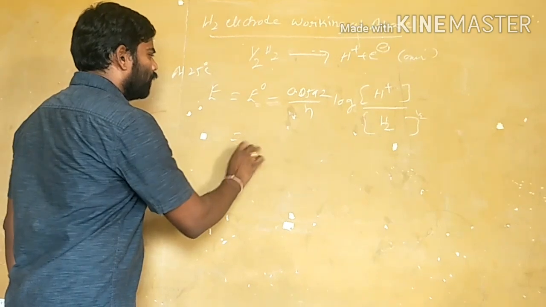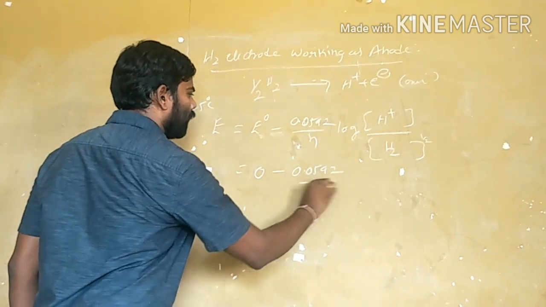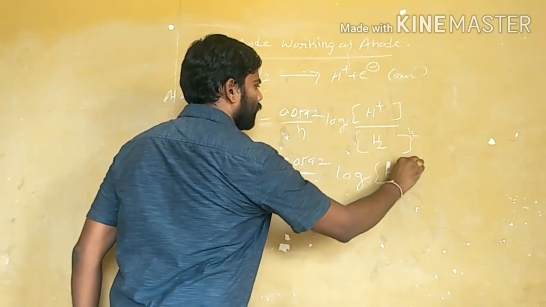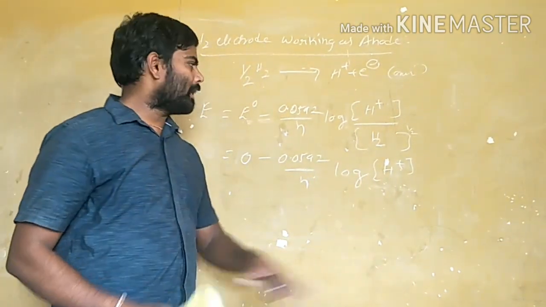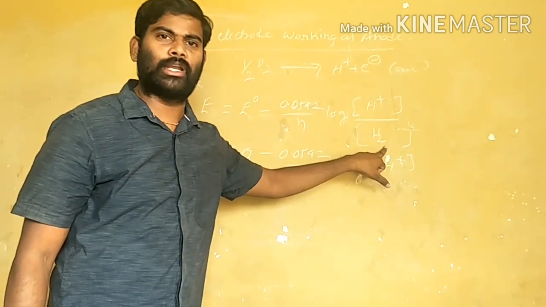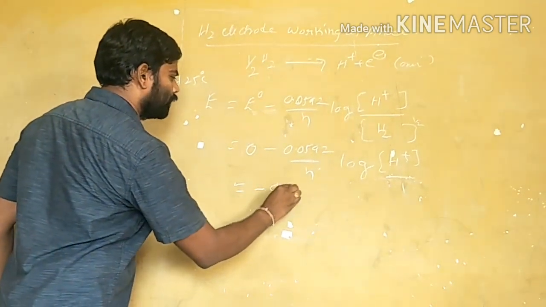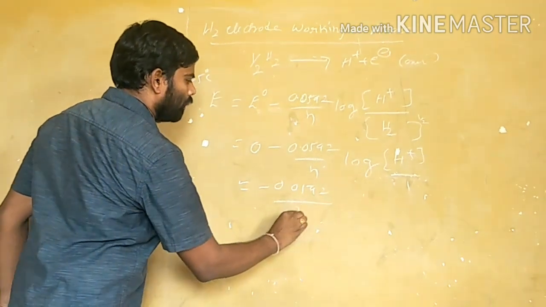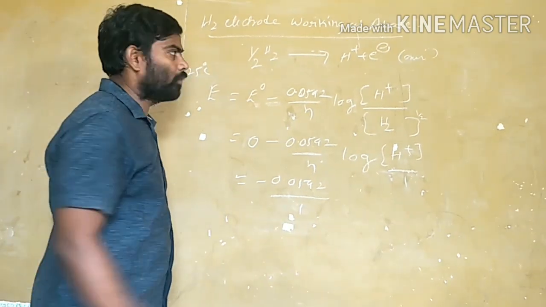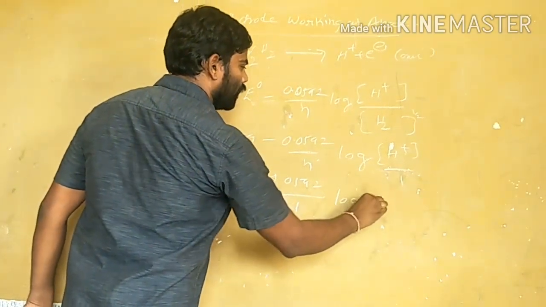The standard hydrogen electrode value is 0 minus 0.0592 by n log concentration of H plus, and pure gas concentration we take as unity. That's why it is divided by 1, so there is no change. Minus 0.0592 by n. What will the number of electrons be? 1. n is the number of electrons. Log H plus.